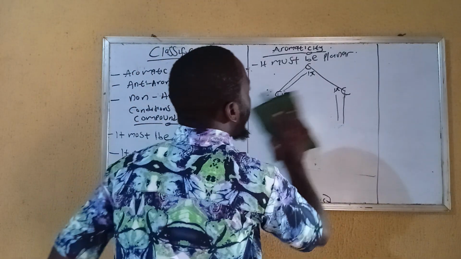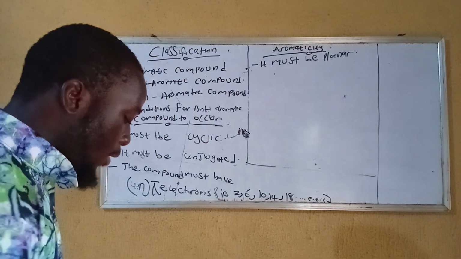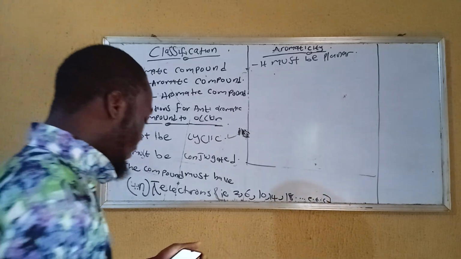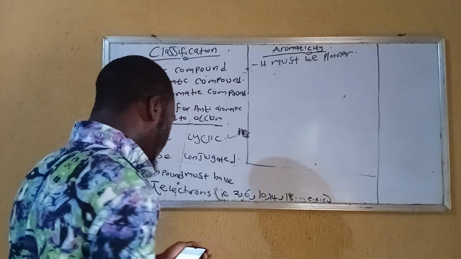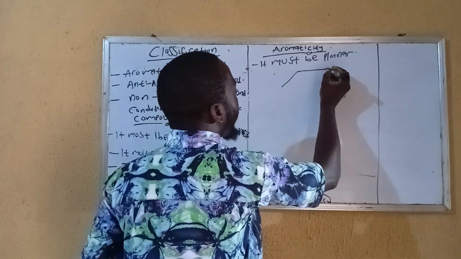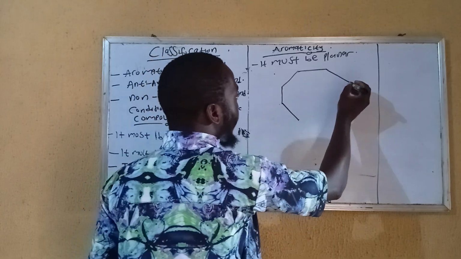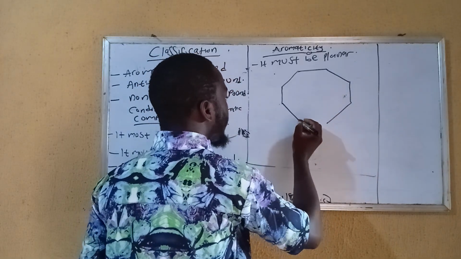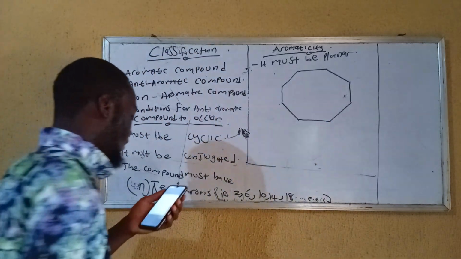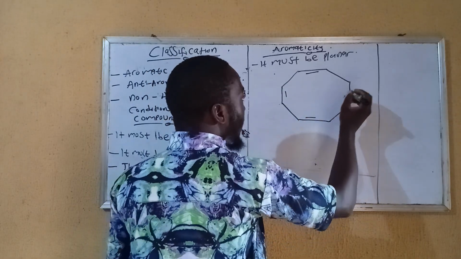So let's take an example of an anti-aromatic compound. A typical example of an anti-aromatic compound is this. Don't mind my drawing. We have something like this. So we have one, two, three, and four.